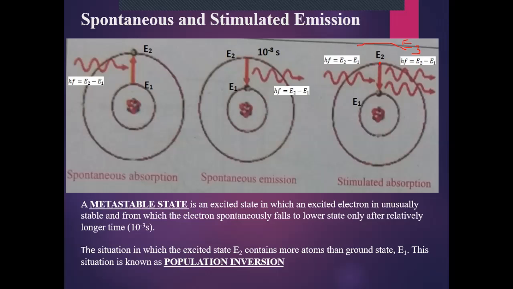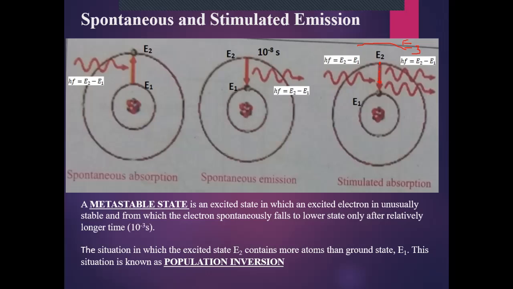So this photon stimulates or forces this electron to go back to its ground state earlier, and it emits two photons of the same energy and the same direction.